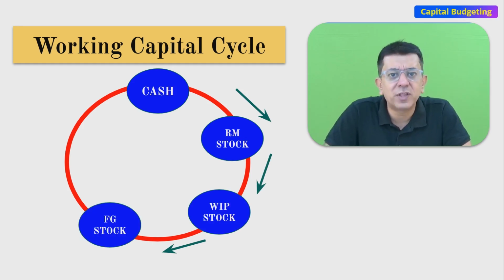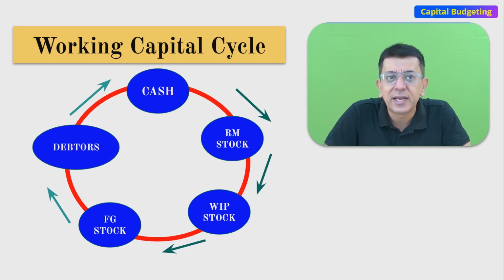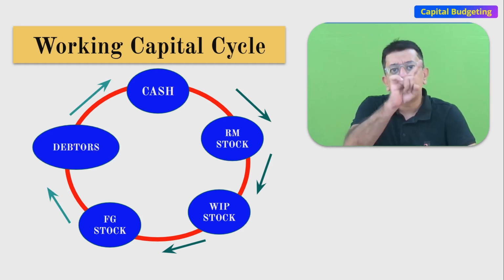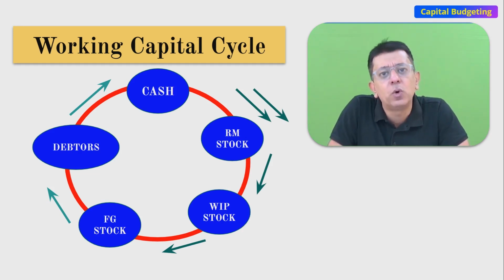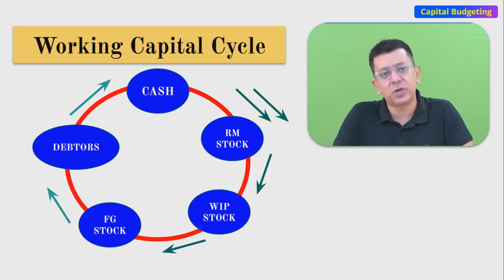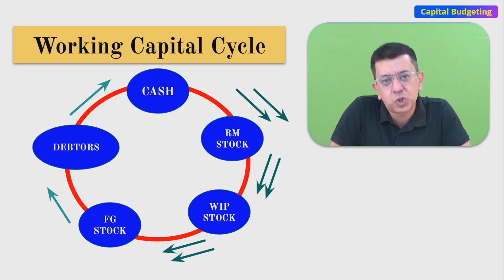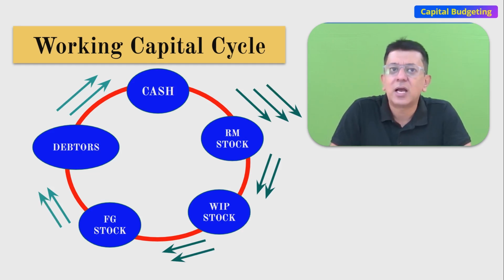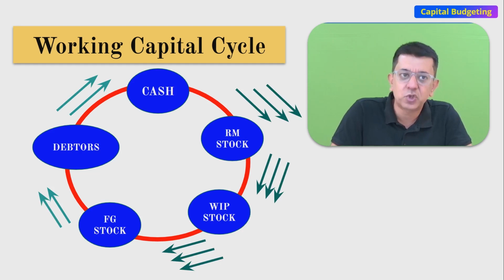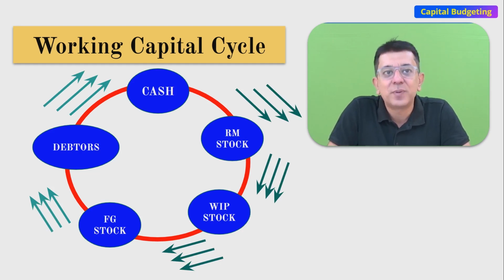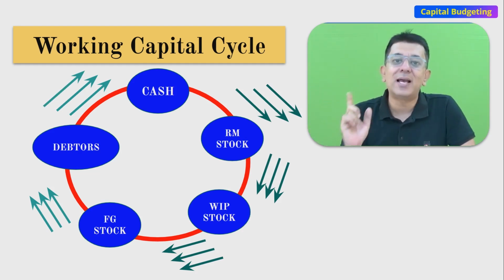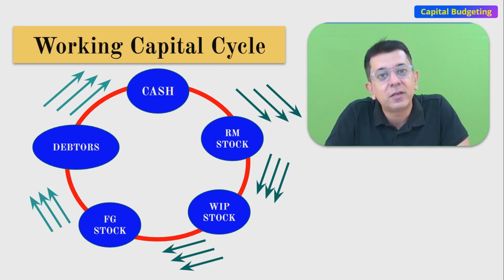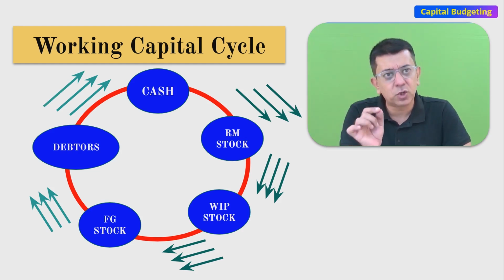We have finished goods stock with us. What will you do with the stock? Sell it. So finished goods get converted into debtors. Debtors will pay you the cash. That money that you had invested will come back along with the profits. Again, part of that money will go into purchasing new raw material stock for the new production cycle. Again WIP, again finished goods, again debtors, again cash. The time that we take to convert cash back into cash is called the duration of working capital, also sometimes called the duration of the operating cycle.